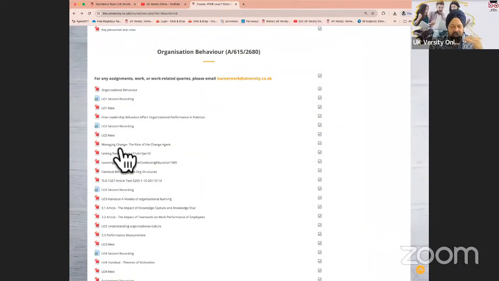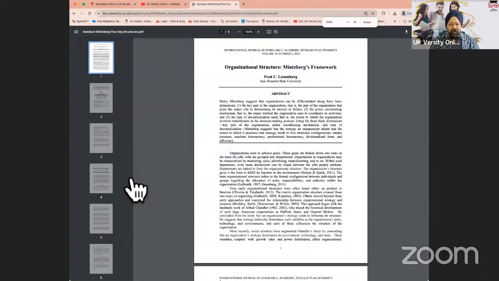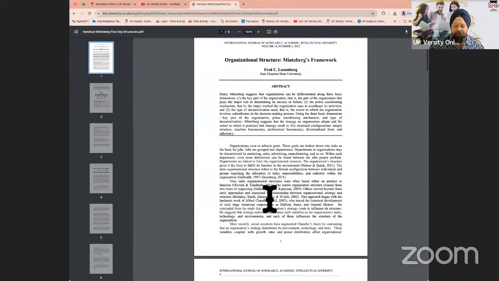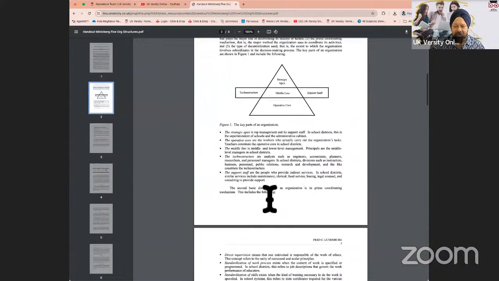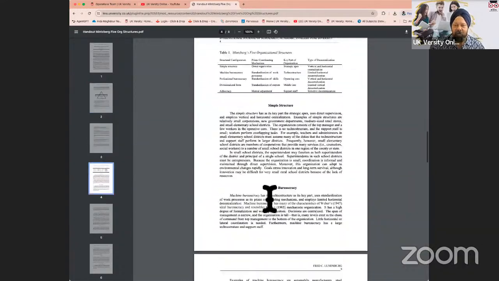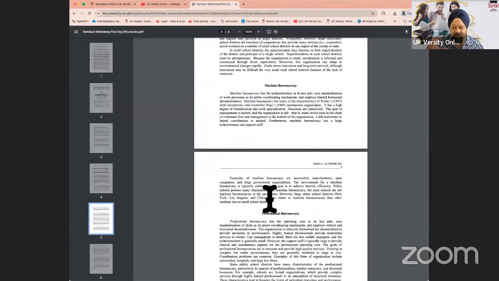They are normally uploaded under the learning outcome. So in learning outcome 2, as you can see, there are 1, 2, 3, 4, 5 handouts for you to read. And each of these handouts would cover a specific part, and they will give you examples and real world examples to be able to understand and study in a very concise and summarized format.